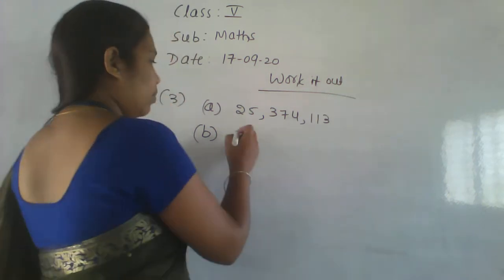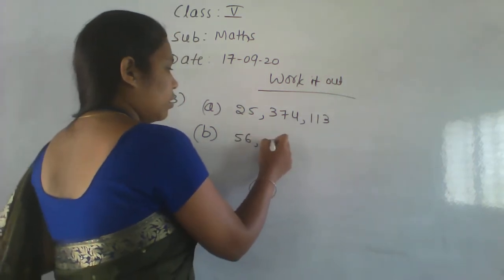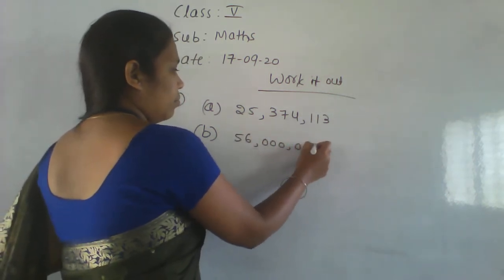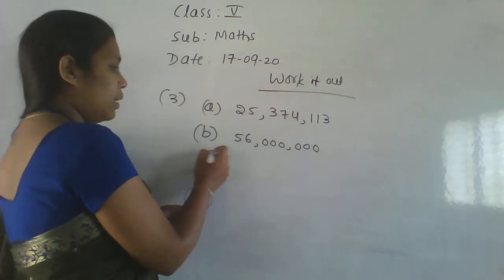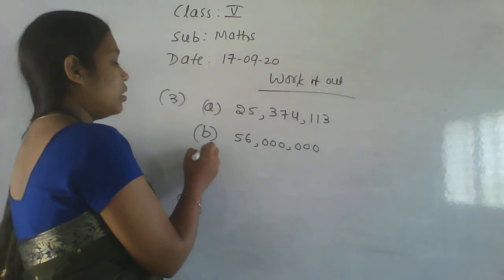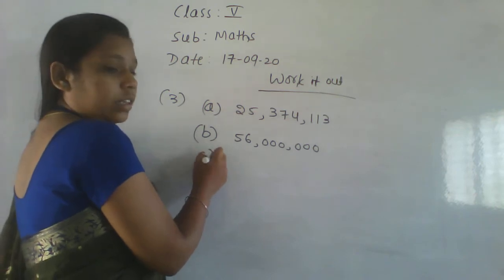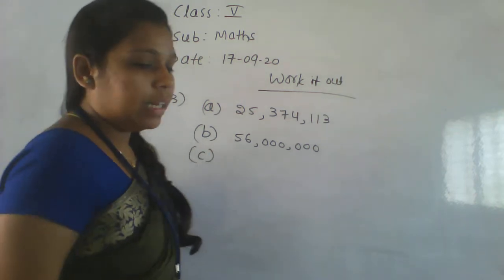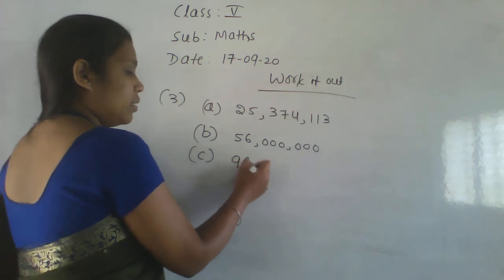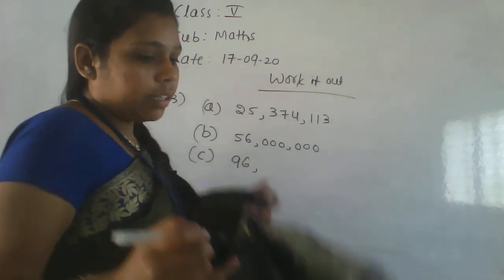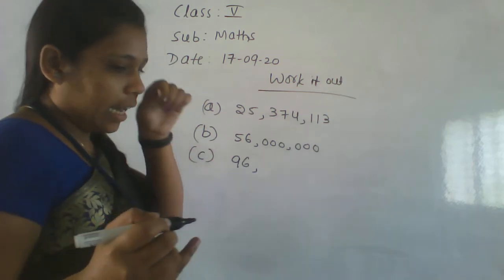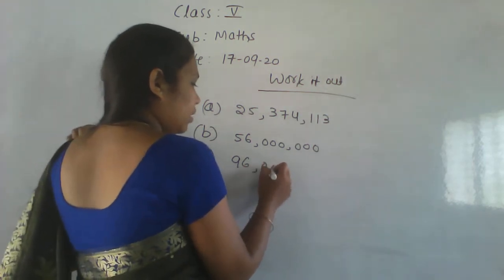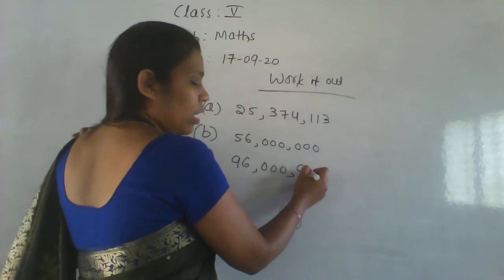56 million. Okay, 56 million. Next, a million has 6 zeros. Sixth one, 96 million 989. 989 means in the thousand place values, all numbers are 0.